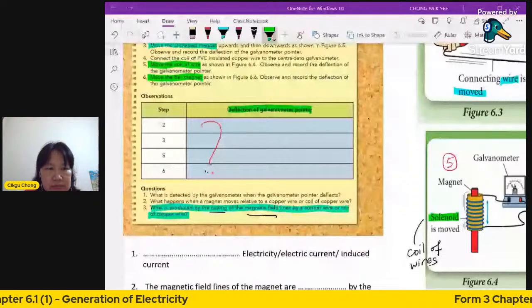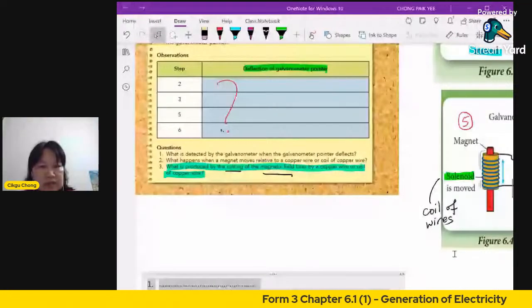All right, so let's look at the answer here. I'm sorry, this has moved away.